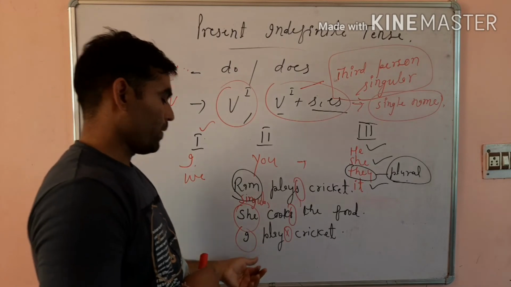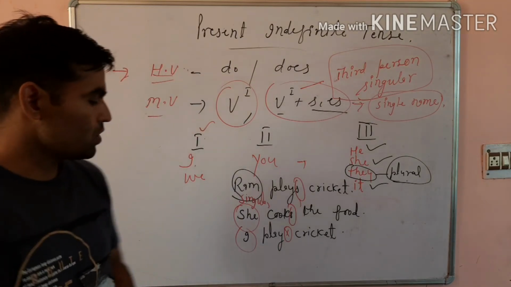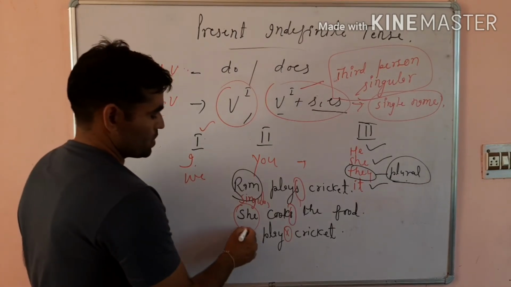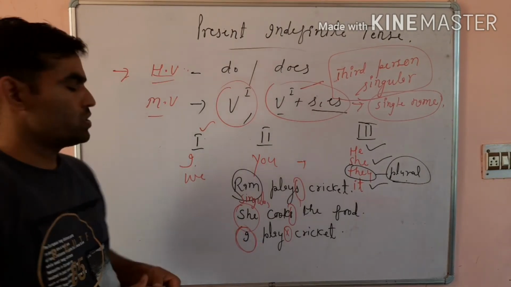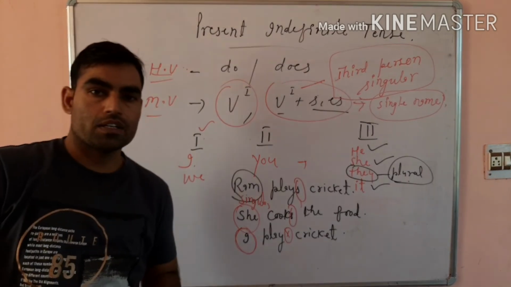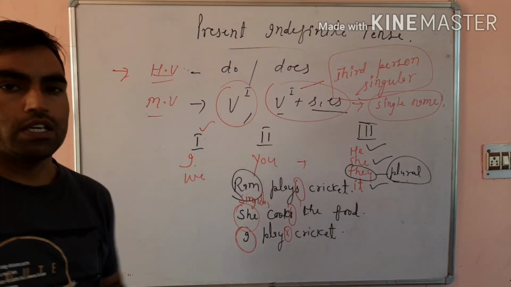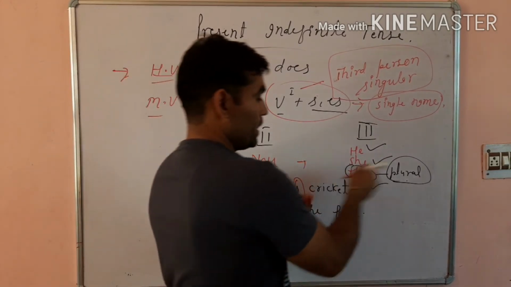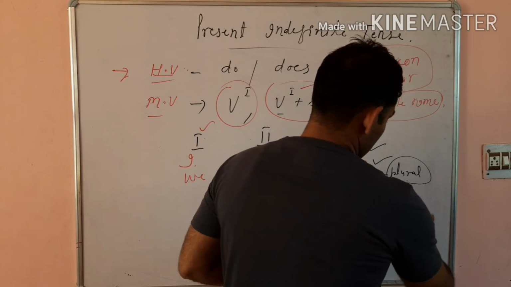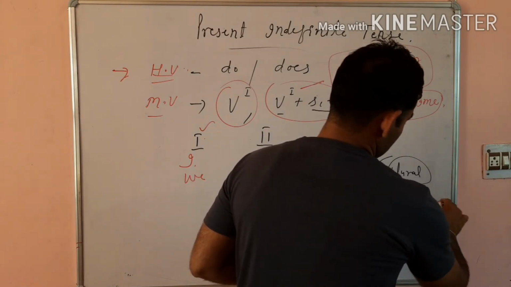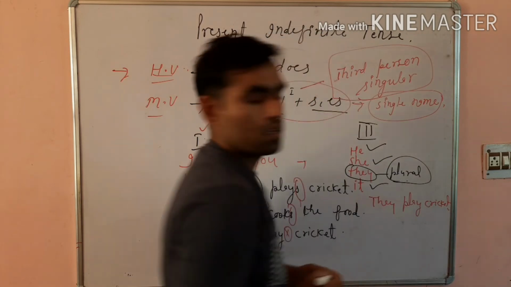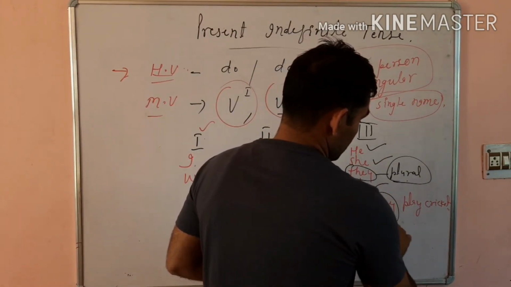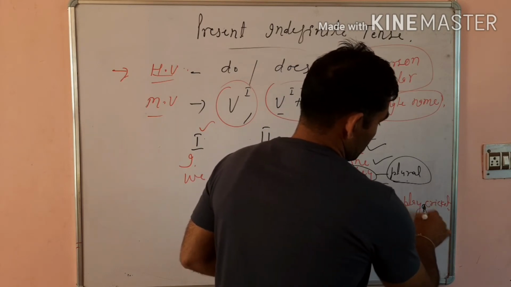Whether it is singular or plural doesn't matter. We are to use s or es with only third person singular. If I write they play cricket, then they is not singular, they is plural, and that's why I haven't used s or es with play.